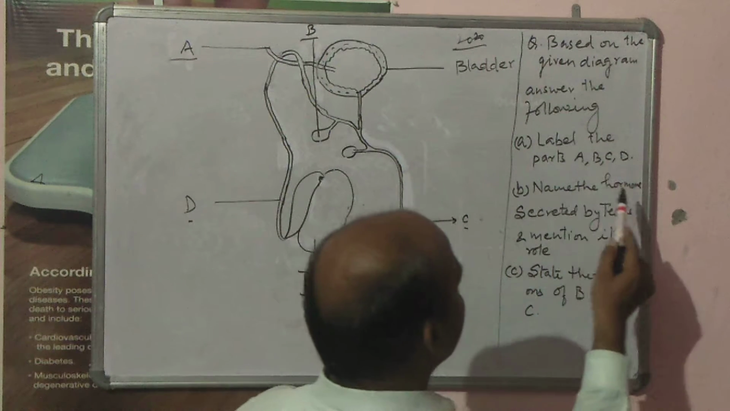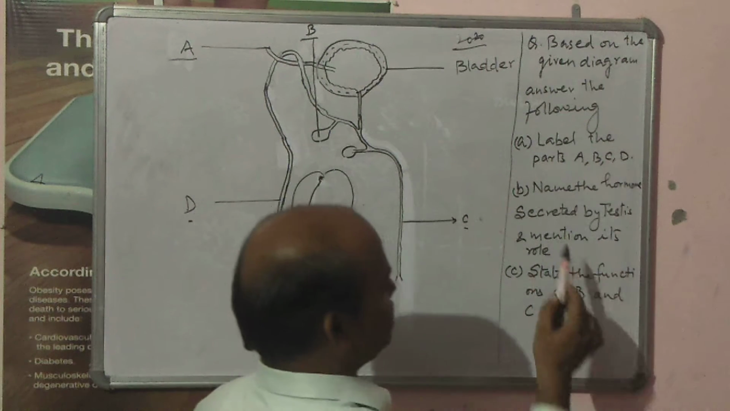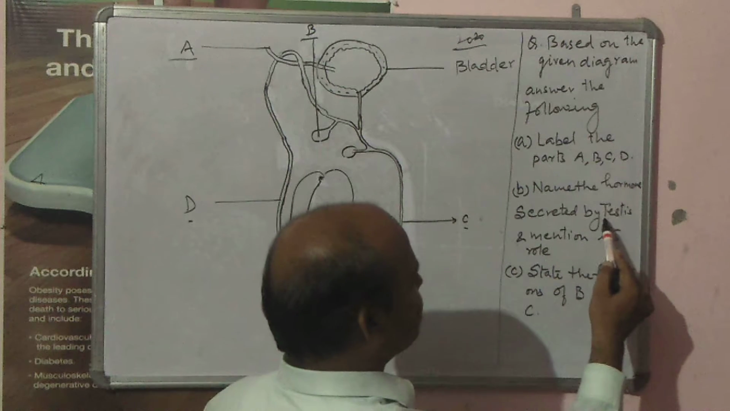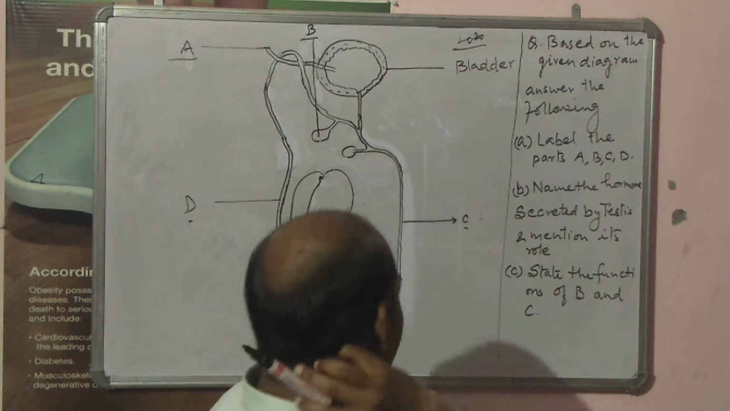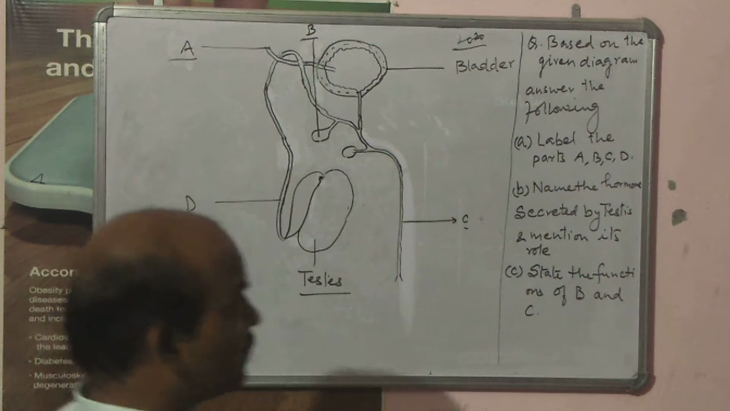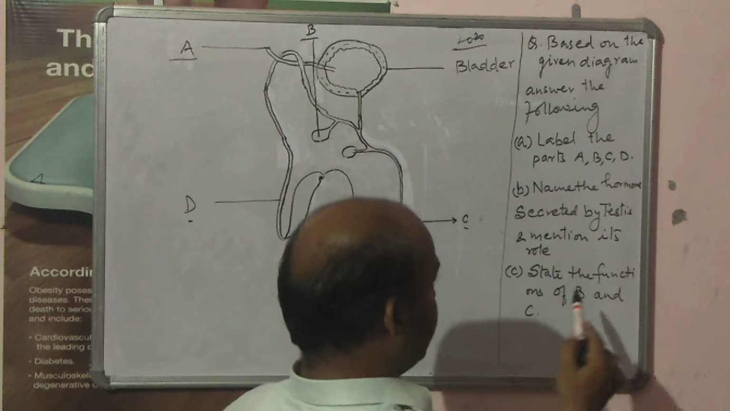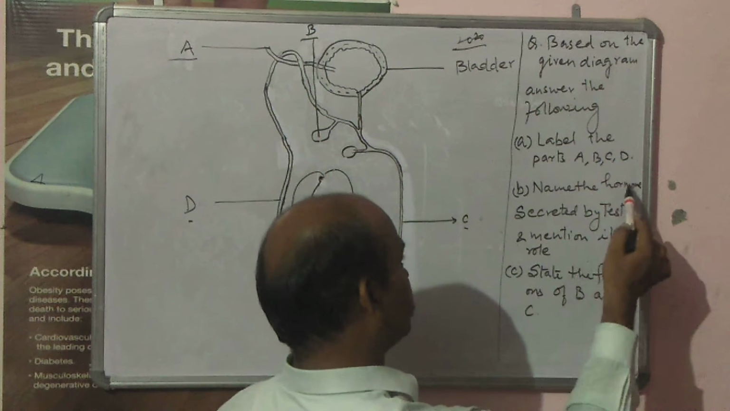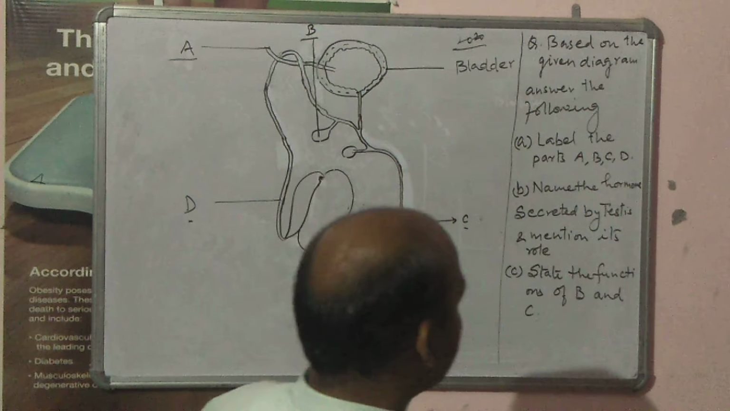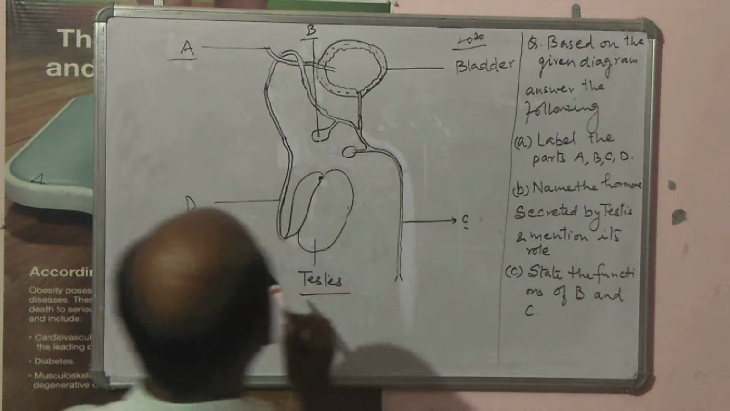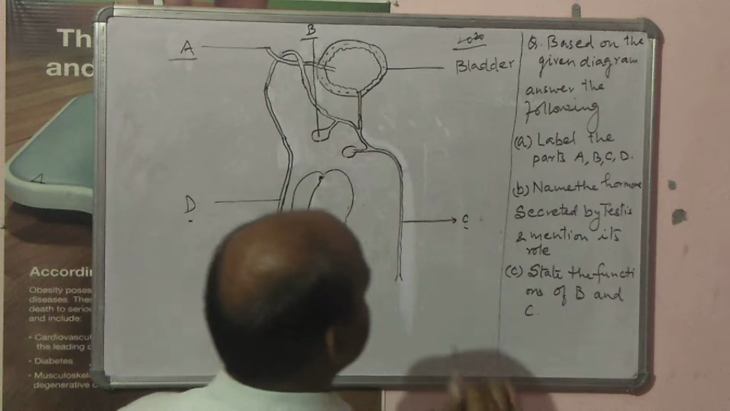Second question, name the hormones secreted by testes. Whatever testes, which is the primary reproductive structure or primary reproductive organ, what is the hormone that it secretes and what is the function of this particular hormone. Mention its role and then state the functions of B and C. This B is there and that is C, its function.